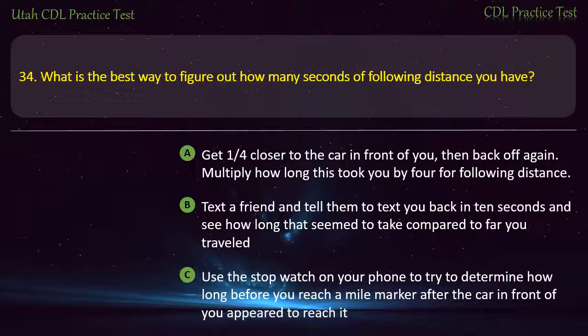Use the stopwatch on your phone to try to determine how long before you reach a mile marker after the car in front of you appeared to reach it. Wait until a vehicle passes a shadow or landmark, and count the seconds until you pass it. Answer. Wait until a vehicle passes a shadow or landmark, and count the seconds until you pass it.